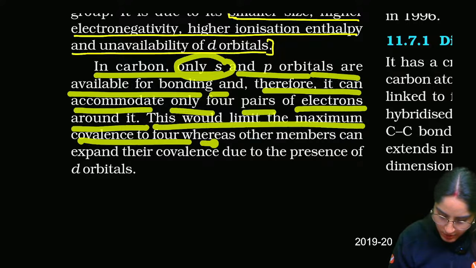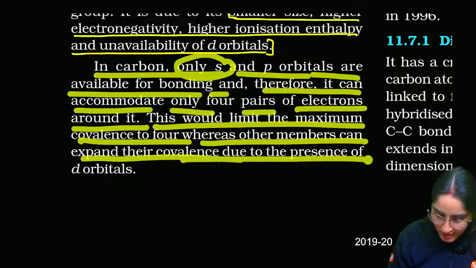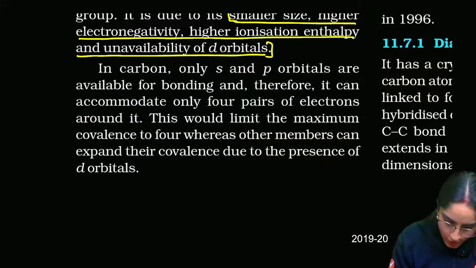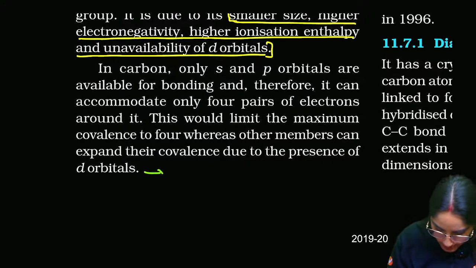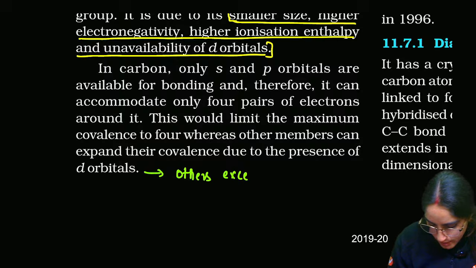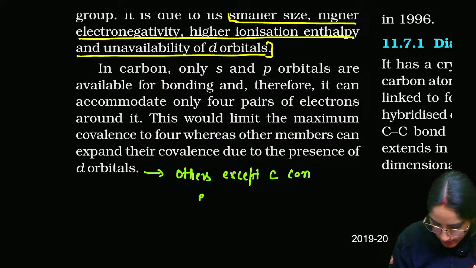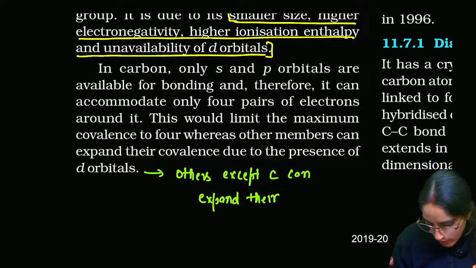This would limit the maximum covalency, whereas others can expand their octet. So the crux of this is: others except carbon can expand their octet.